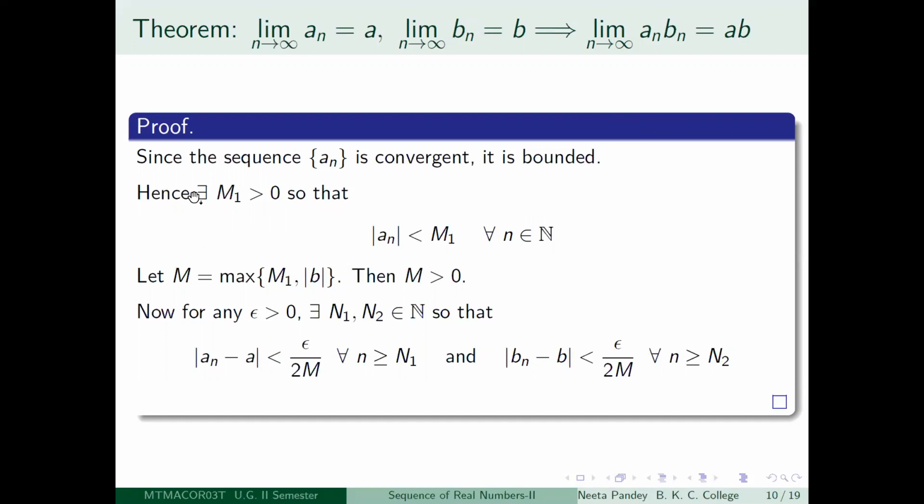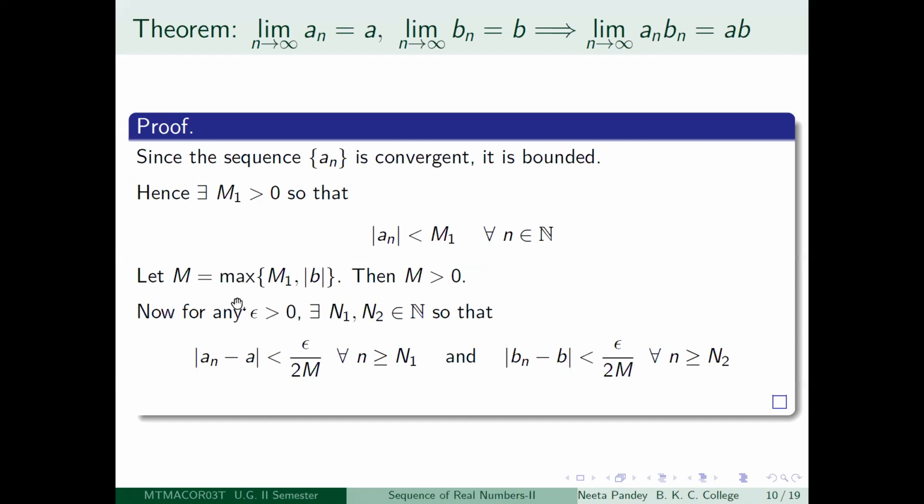So I will be able to get a positive number, need not be an integer, but I think I would take an integer. Suppose I take a positive integer m1 so that mod a_n is less than m1 for all n. Because it is a bounded sequence, I will be able to get this.